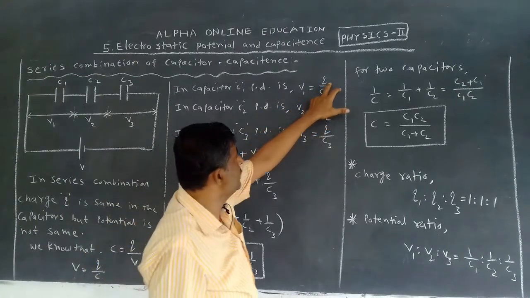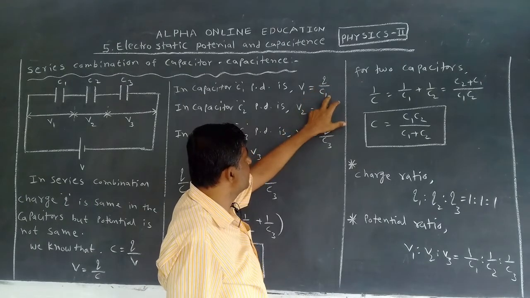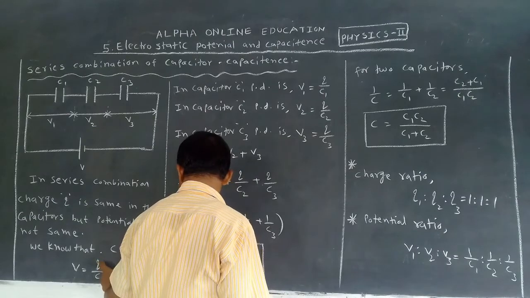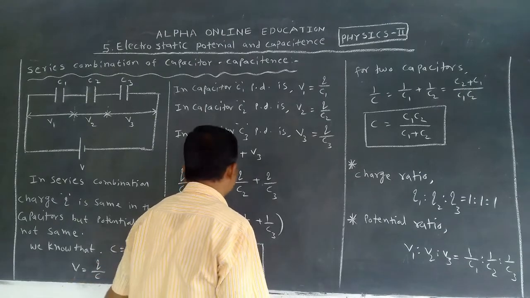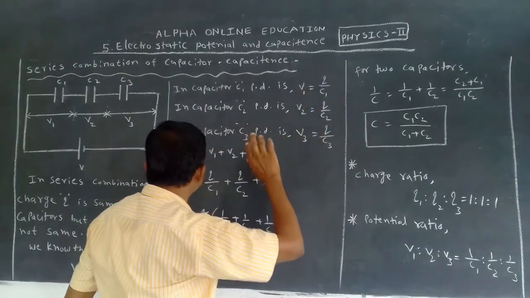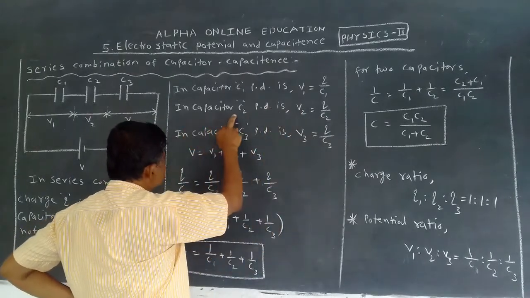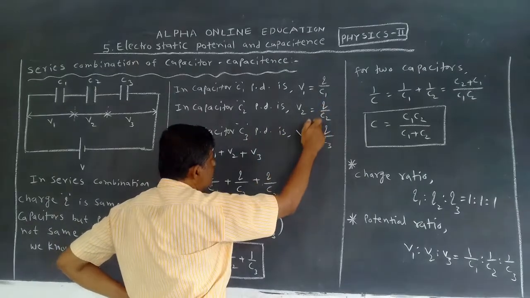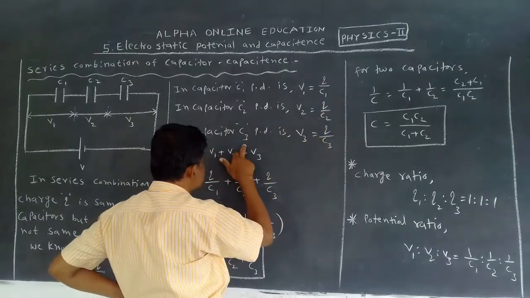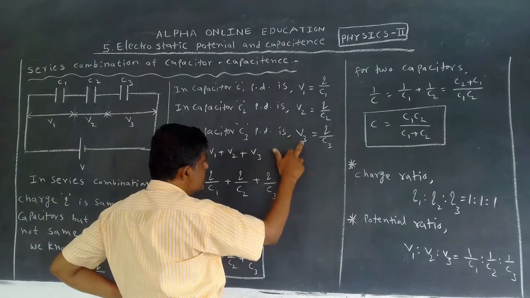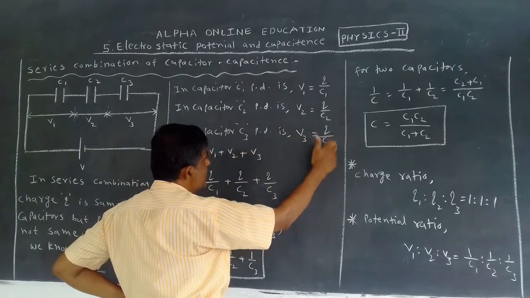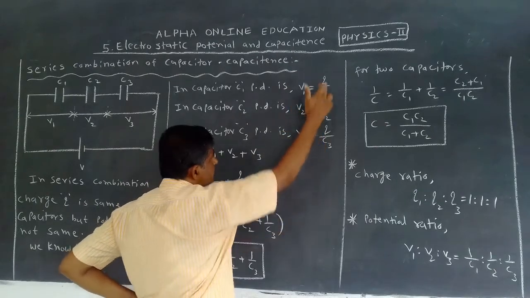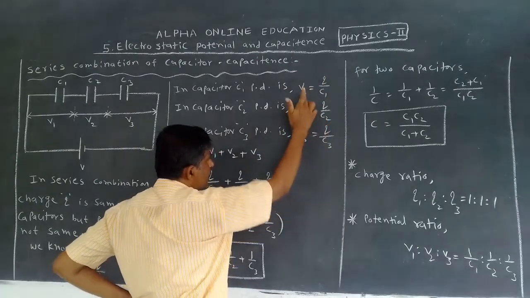Don't take Q1 by C1, take Q by C1, because the charge is the same. Similarly, in capacitor C2, V2 is equal to Q by C2, and in capacitor C3, V3 is equal to Q by C3. In the first, second and third capacitors, charge is the same but potential is not the same.